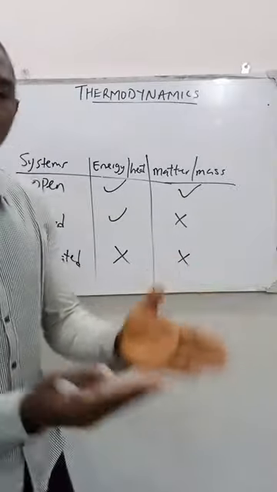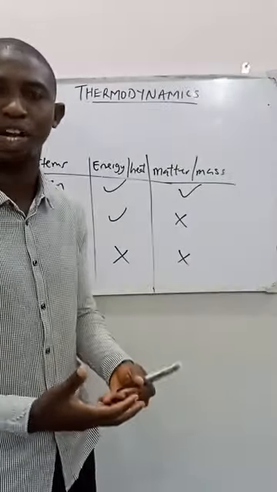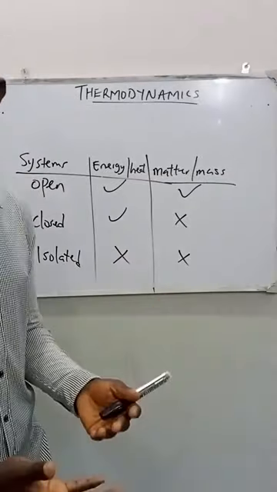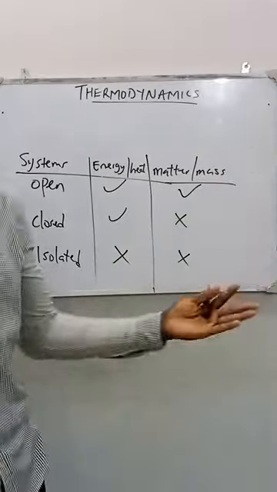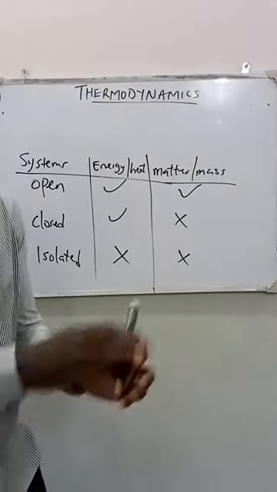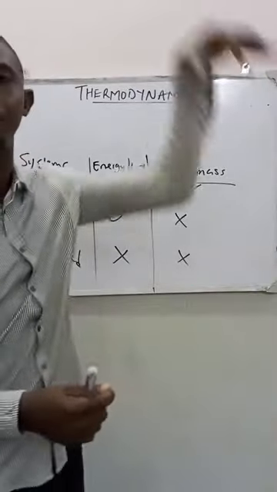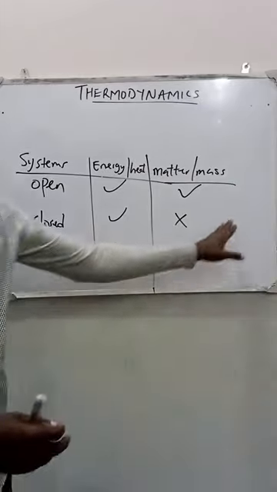But what happens when it boils? When that soup boils inside that closed pot? When the soup boils, the vapors of that soup can escape into the surroundings, even without somebody opening the pot. The vapors will find their way to escape into the surroundings. That is a good example of a closed system.